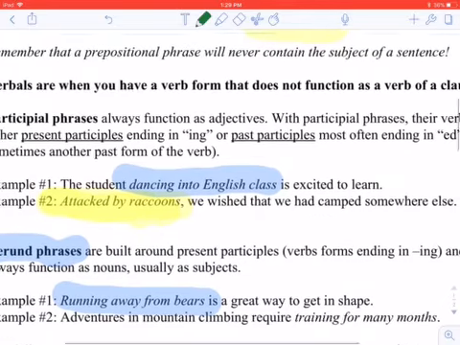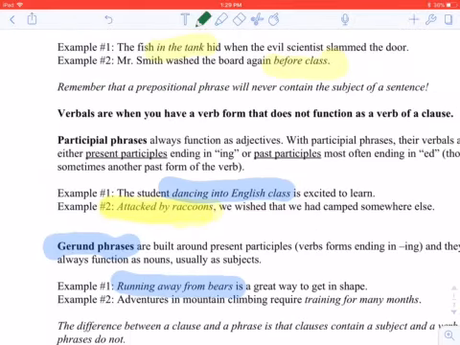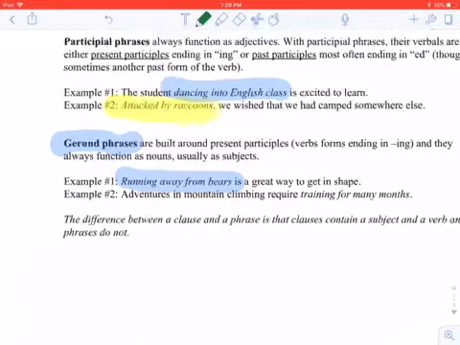So one way that we can figure out if it's a participial phrase is to look at whether there is a noun right next to it that this phrase is describing. Another way is to ask, could we remove this from the sentence, and will the sentence still make sense? For example, if we cut that out and just said, the student is excited to learn, is that still a complete sentence? Yes, it is, meaning it's an adjective. It's providing more detail, but it's not totally necessary. That gives us a hint that it's a participial phrase. We can't remove gerunds and still have them make sense in almost every case.